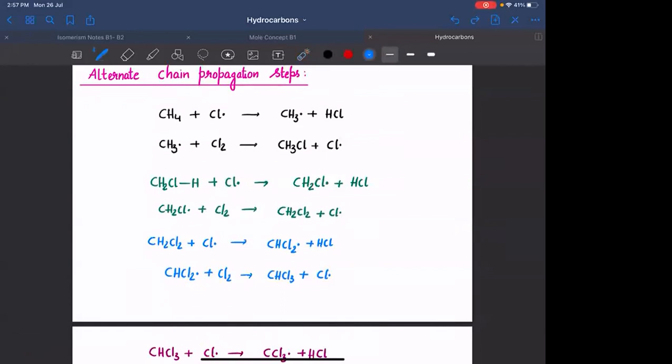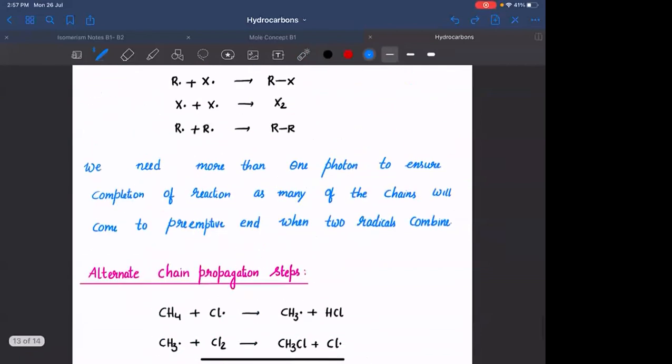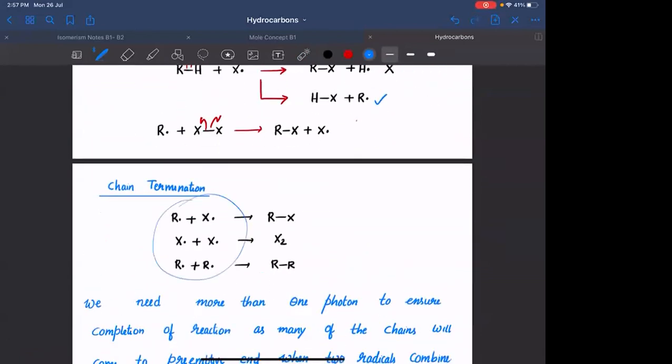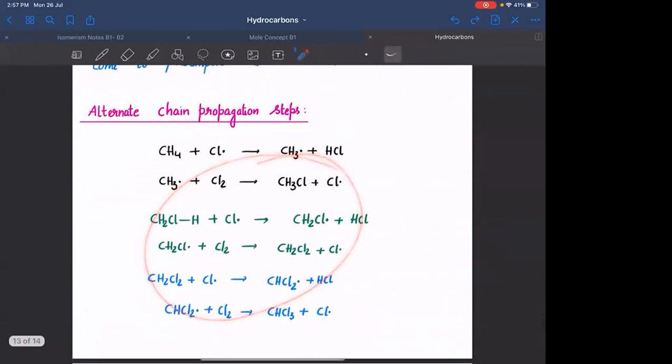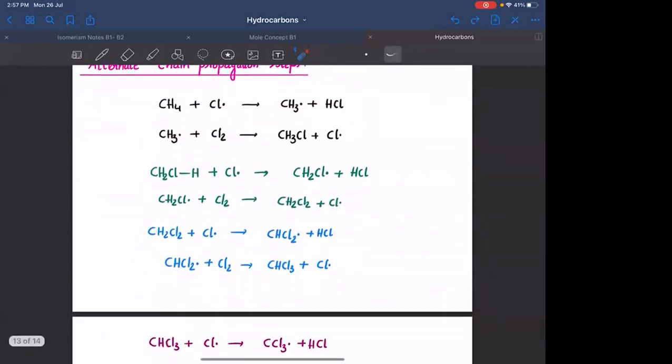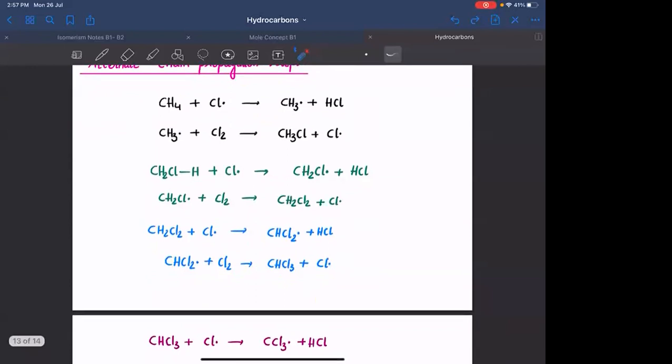Okay, आपको confuse करने के लिए they will not give the general termination steps. They may choose a free radical from these and they may combine. Is this clear? Any doubts? Anyone? Any doubt? Anyone?